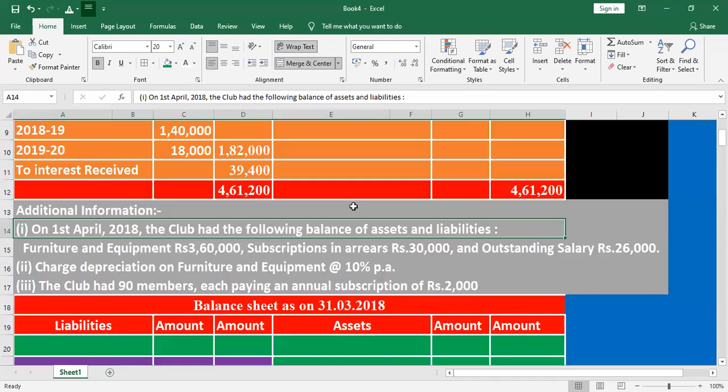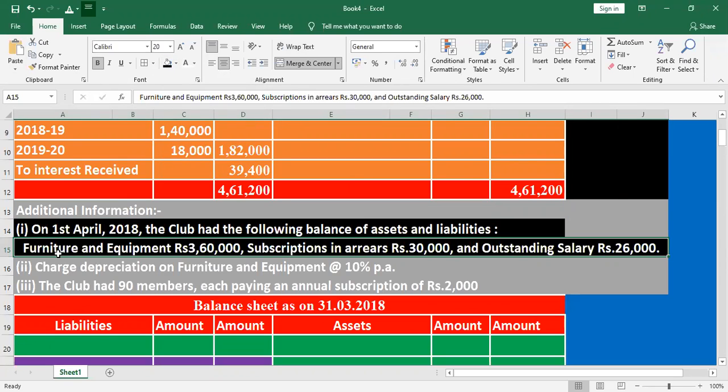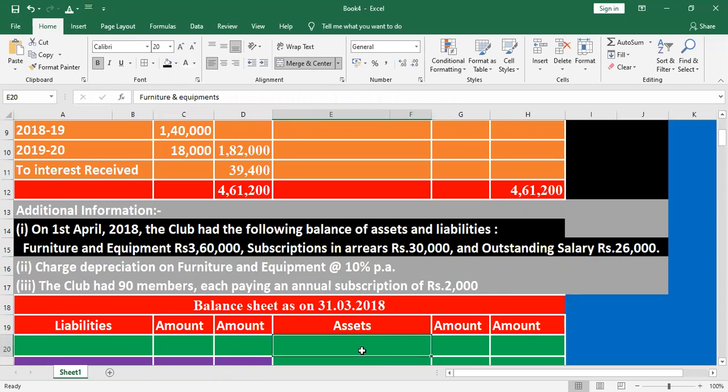Look at the additional information. On 1st April 2018, the club had the following balance of assets and liabilities. Furniture and equipment is a fixed asset.